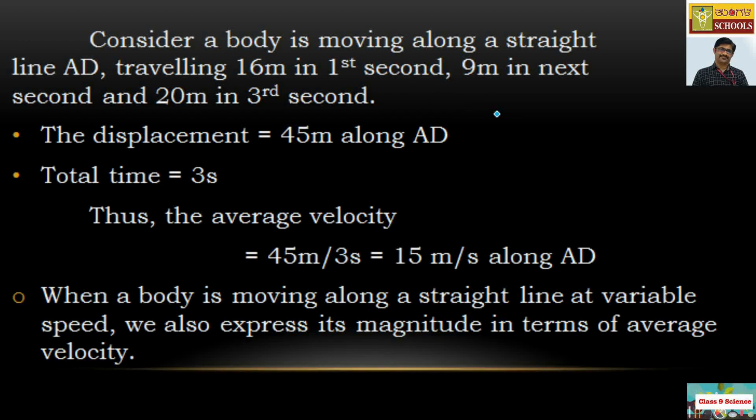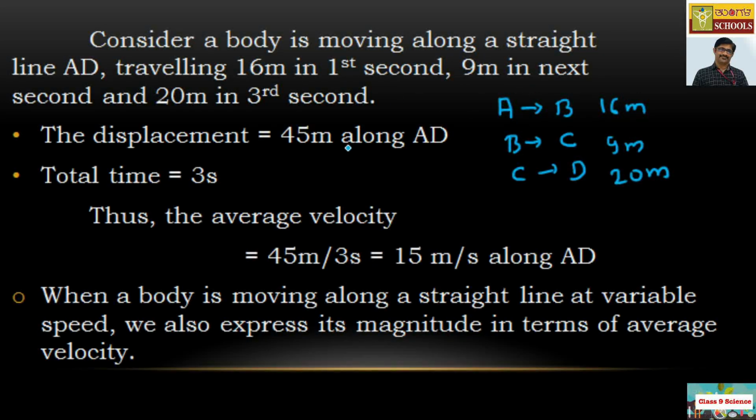Initially we have the distance from A to B, later B to C, then C to D. For the first second, the body travels 16 meters, then B to C is 9 meters, and finally in the third second, 20 meters.